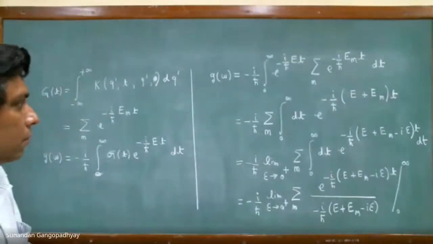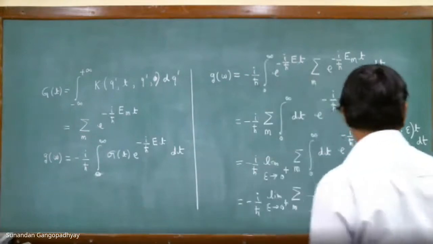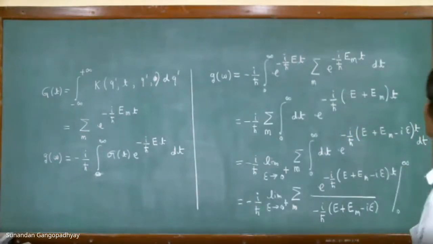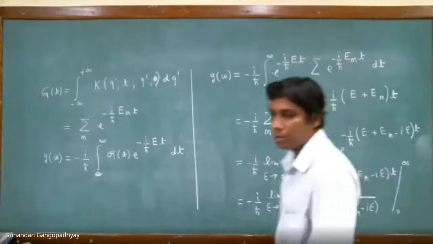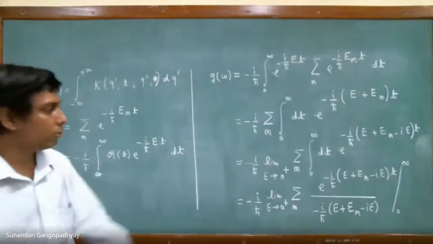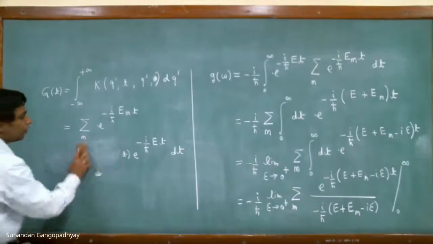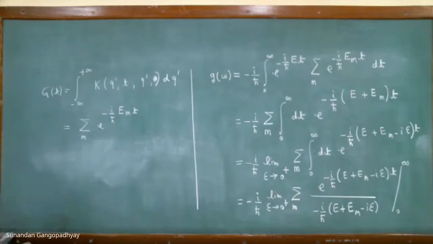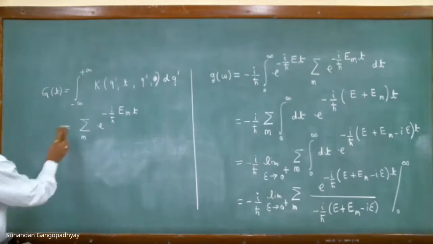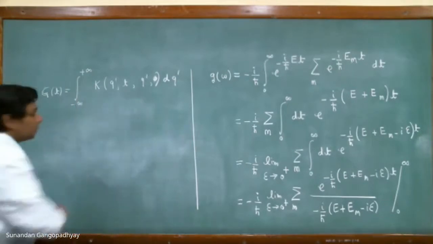Sir, you have written dt twice. Anyway, where did I write dt twice? Sir, the second last line. Yes. Don't worry, you know what it is, right? Don't worry about things. Those are not important. If I write dt twice, you just correct it in your notes. But if I miss any sign or something, then please tell me.